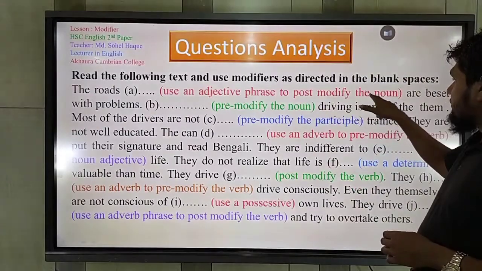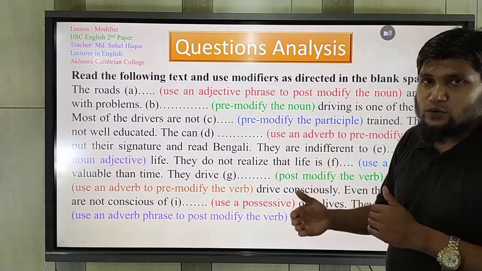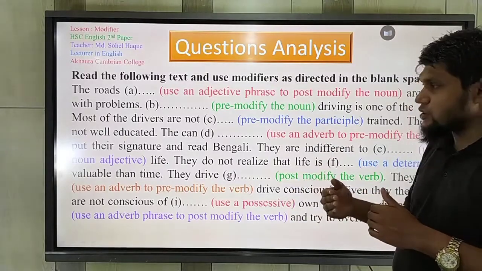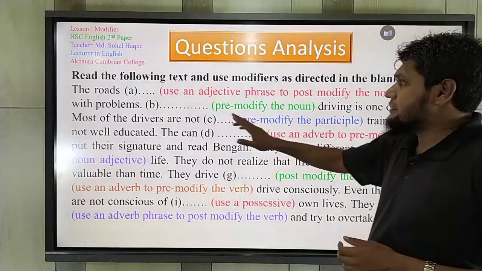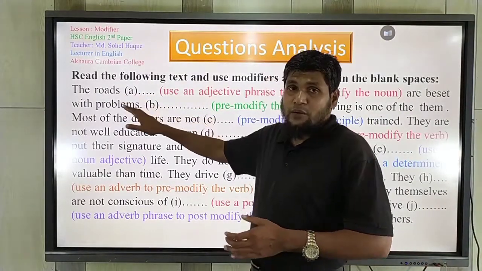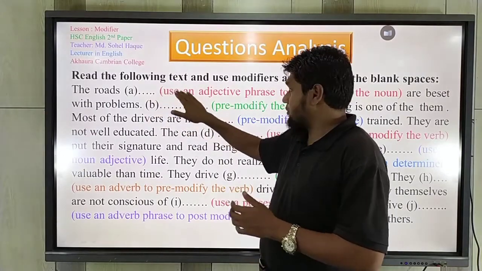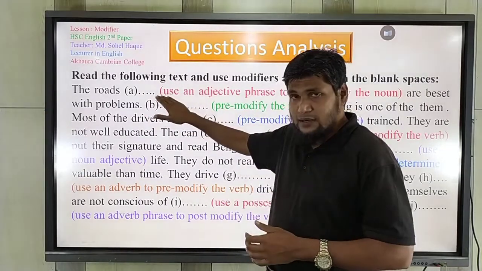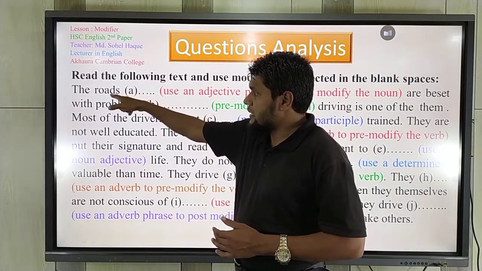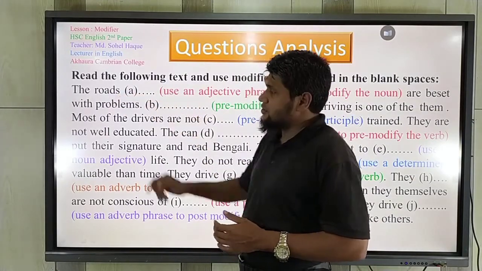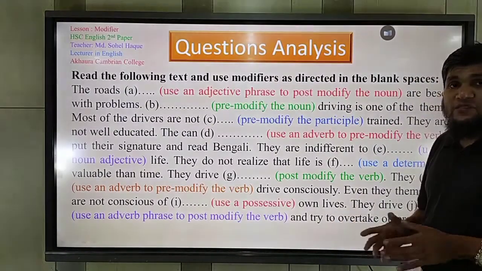To post-modify the noun. Post-modify, that means it should sit after the noun. It is used after the noun, and it should modify the noun. Which noun? This noun. Because post-modifier. The noun sits here. The adjective phrase will sit here, and it should modify the noun roads. Understand? So you should use a phrase.